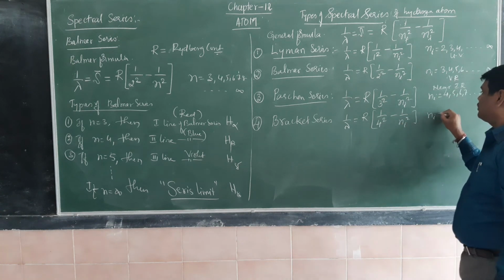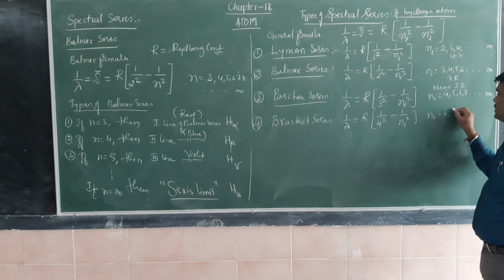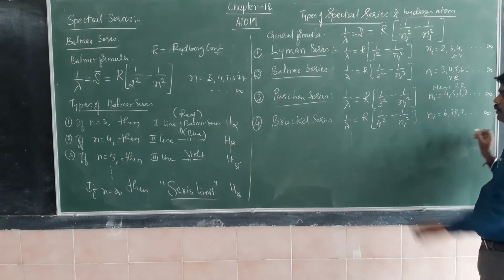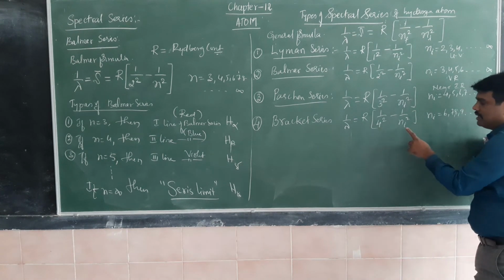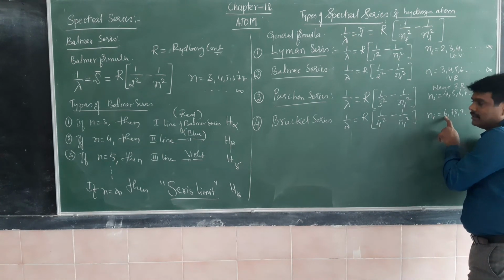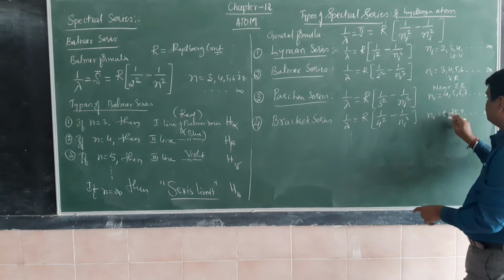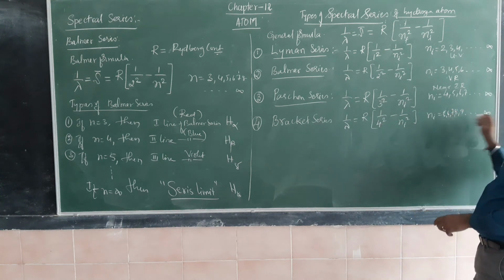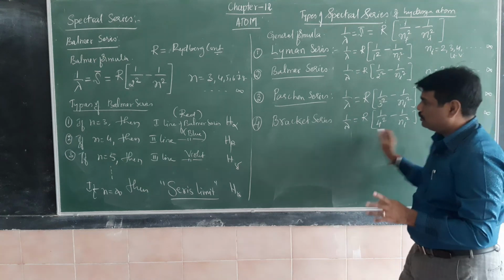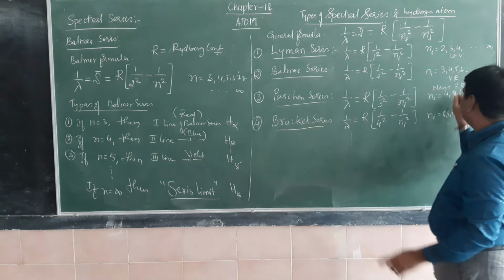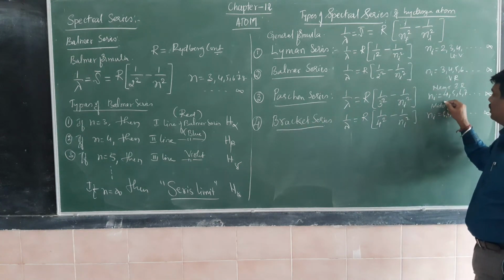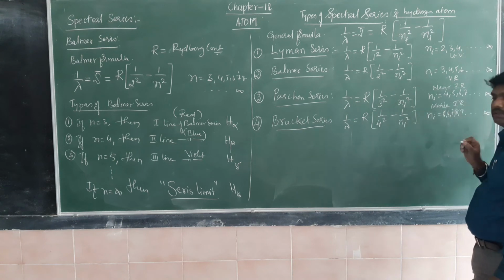Here Ni starts from 5, 6, 7, 8, 9, etc. Clear now? This belongs again to infrared, but the middle part of the infrared region.